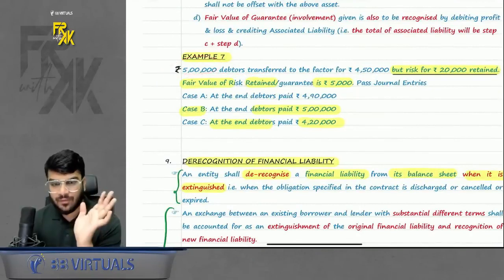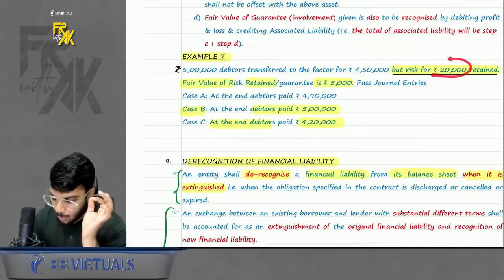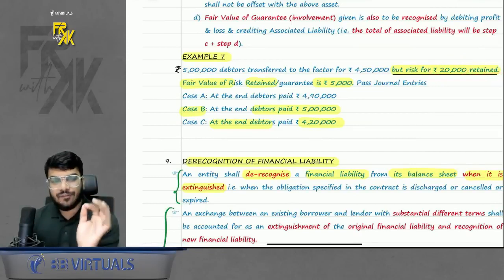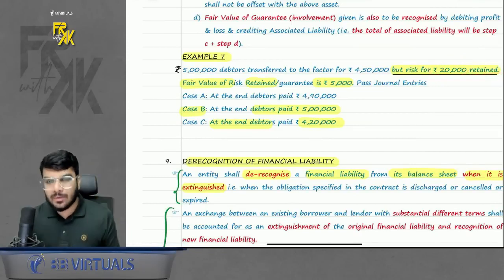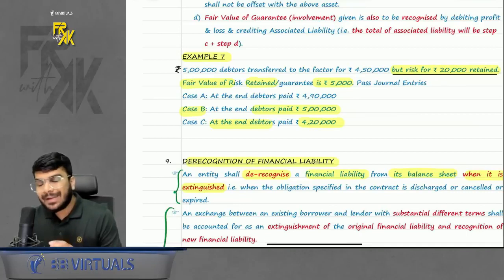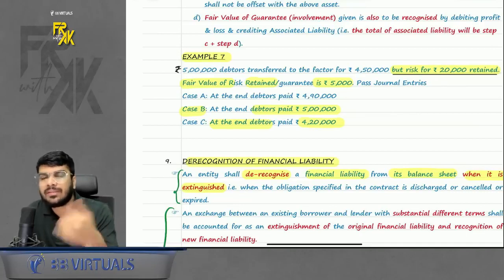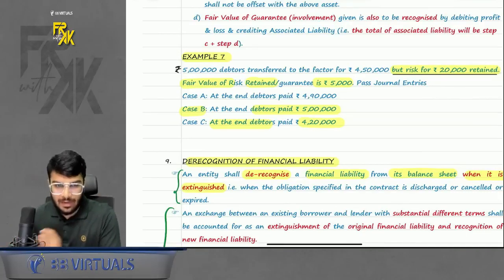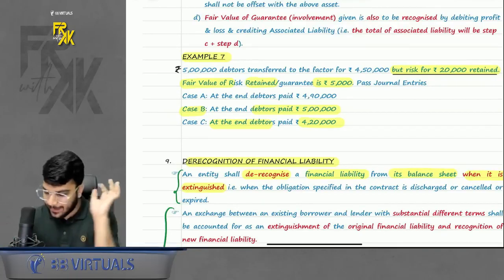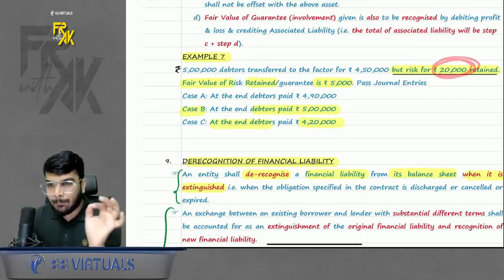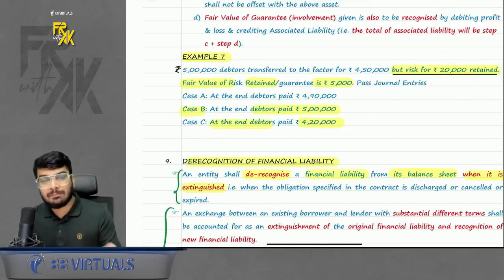I sold it for 4,50,000, but I retained the risk up to 20,000. That means if the factor suffers a loss up to 20,000, I will reimburse him. But if the factor suffers a loss of more than 20,000, then it is a loss of the factor. Up to 20,000, we will reimburse the factor. That means we have retained the risk only up to 20,000. That is known as factoring with partial recourse.